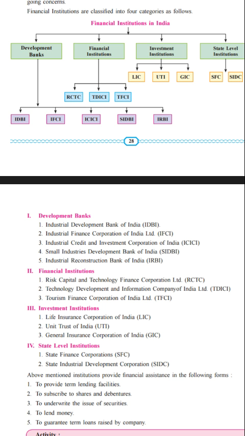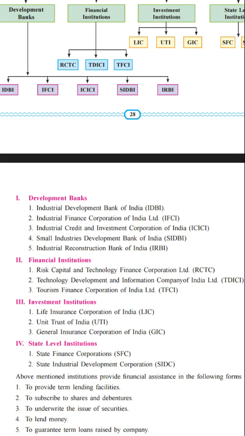The different financial institutions which have been set up here are three. The first one is the Risk Capital and Technology Finance Corporation of India. This provides investment related to the industries in terms of capital and technological finance. The second one is the Technology Development and Information Company of India Limited, that is TDICI. And the third one is the Tourism Finance Corporation of India, TFCI.